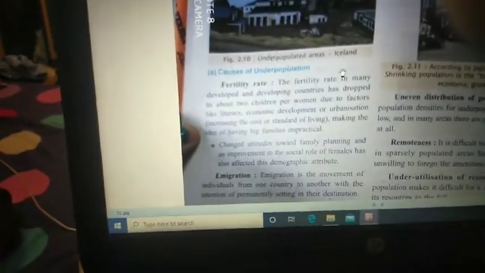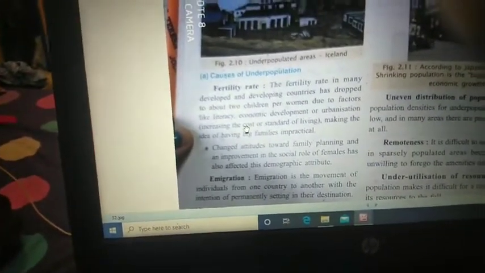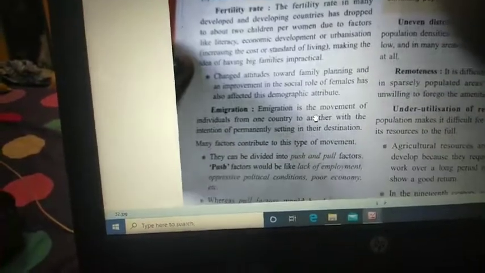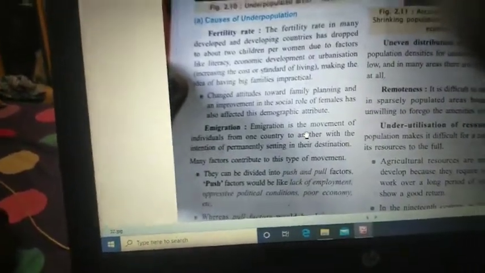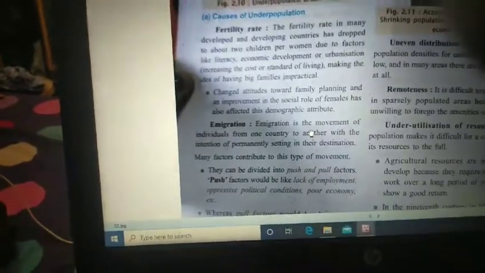Why? Because people are not happy to have a joint family. They are thinking of the standard of living and the cost of living. People control their family size, and there is a changed attitude towards family planning, because one or two children is enough for a single family.